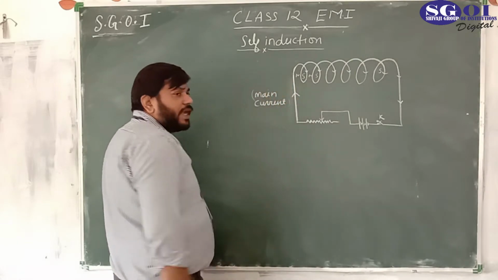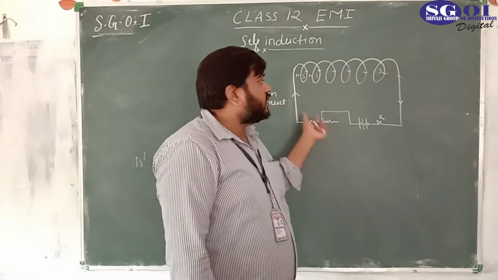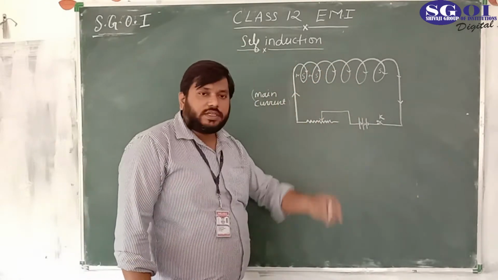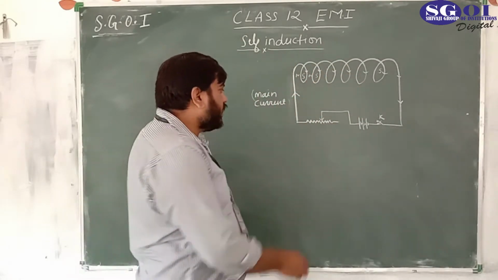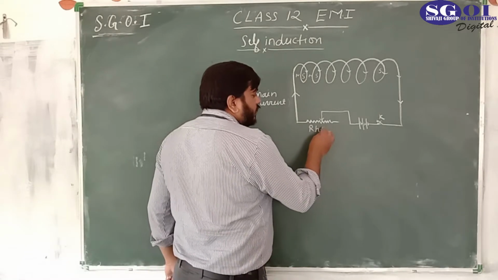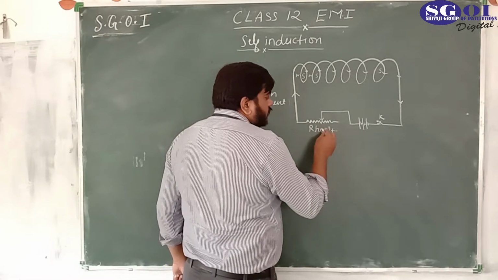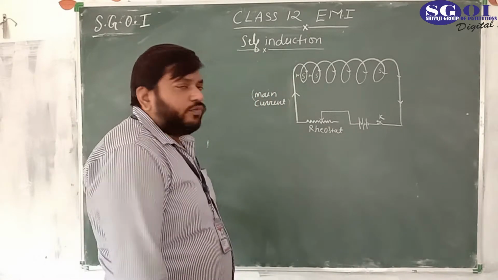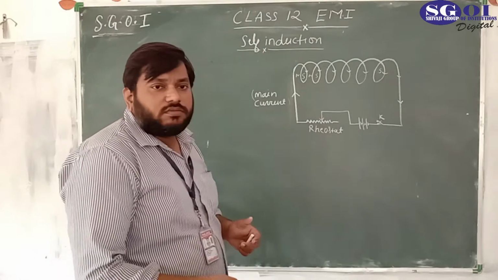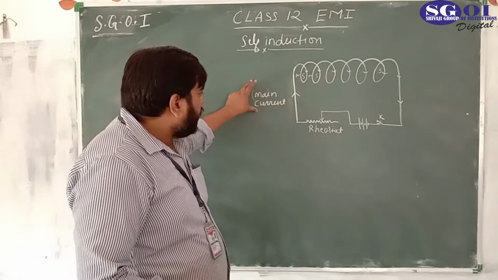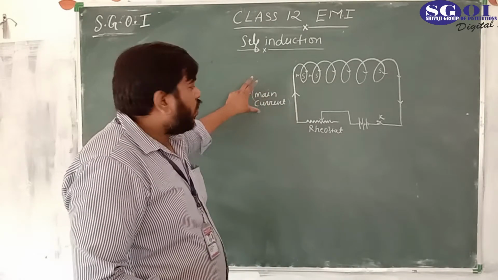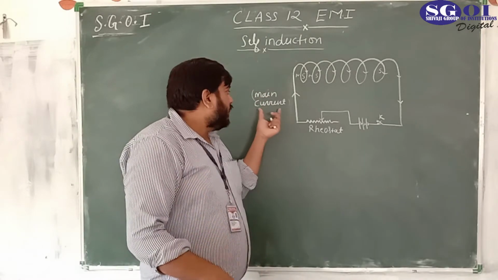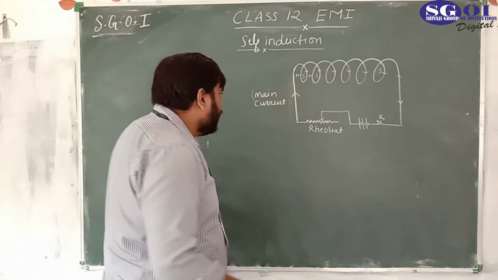For changing the magnitude of the current, we would change the resistance of the circuit. And for changing the resistance, we would use this rheostat. I think you got my point here. This is the rheostat, a variable resistance. Now, what would you want to apply here? Either we would increase the main current or we would decrease the main current. First of all, we would want to increase the main current.